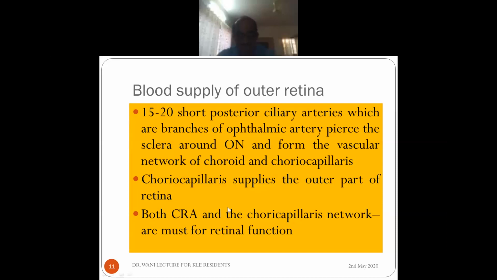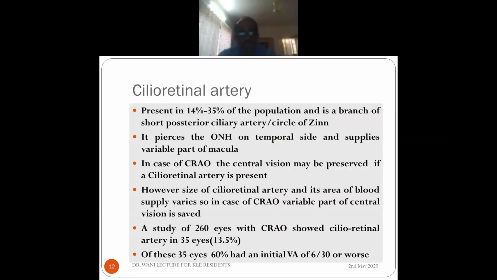Both the central retinal artery and the choriocapillaris network, or the choroidal network, are very important for retinal function. You know that. Now there is one special artery called the cilioretinal artery. It's present in about 14 to 35% of the population, and it is not a branch of the central retinal artery, but a branch of the short posterior ciliary artery or circle of Zinn. It pierces the optic nerve head on the temporal side and supplies a variable part of the macula. That's the problem actually. It doesn't supply all of the macula.